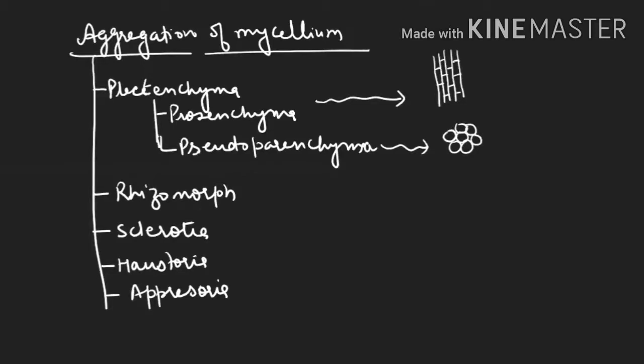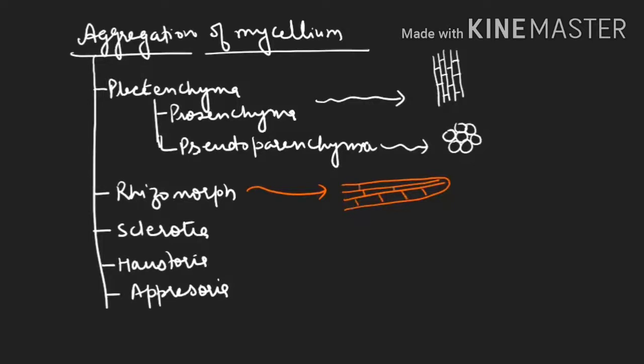So I'll be using a different color just to explain it. See, this is your hypha, and you can understand many hyphae are there, and here you are finding they are giving an appearance as if the tip was making a root tip, but it is not a root tip, it actually has an apical point. When they have an apical point, we feel it is root-like, so we call it rhizomorph.